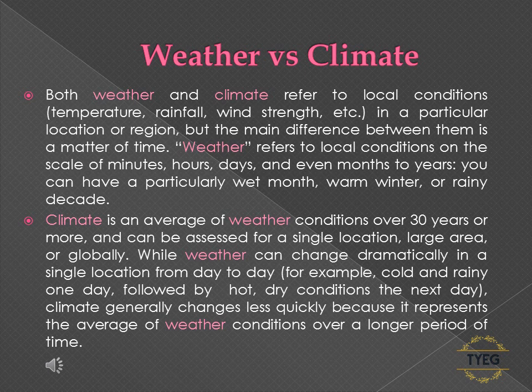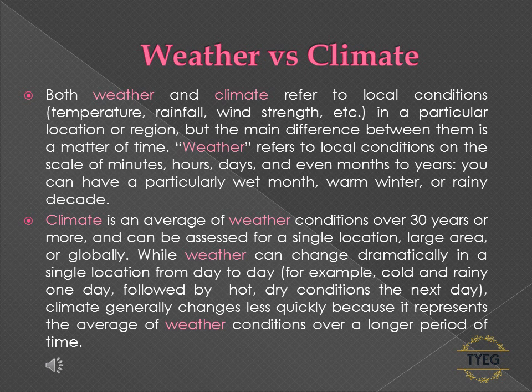Weather versus climate. Both weather and climate refer to local conditions, temperature, rainfall, wind strength, etc., in a particular location or region, but the main difference between them is a matter of time. Weather refers to local conditions on the scale of minutes, hours, days, and even months to years. You can have a particularly wet month, warm winter, or rainy decade.